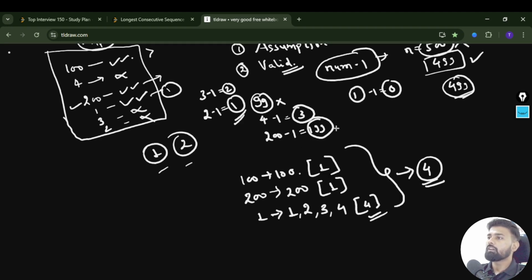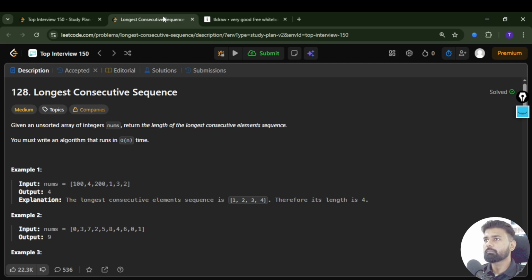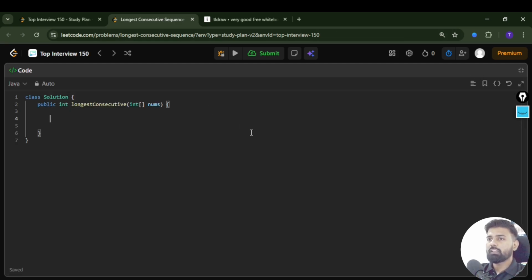If the length of the given array, whatever we have nums, if the length is 0, then we just have to simply return 0. Let me quickly jump to the LeetCode compiler and we'll write the code for the same. Okay, so as we have discussed, first we have to check if nums.length equals 0, then you don't have to do anything, simply return 0.